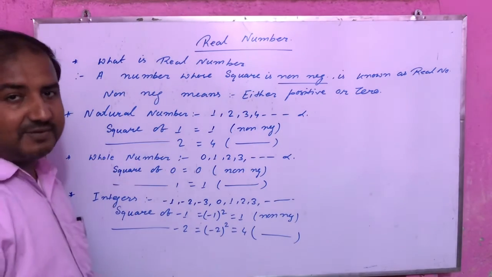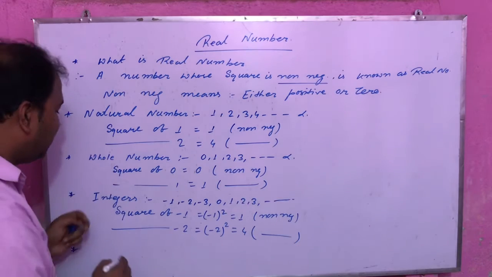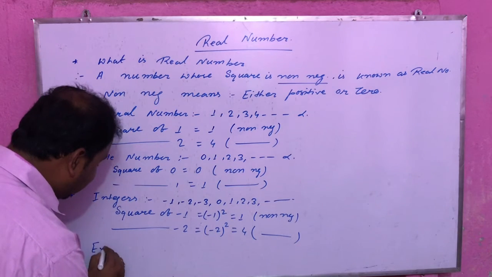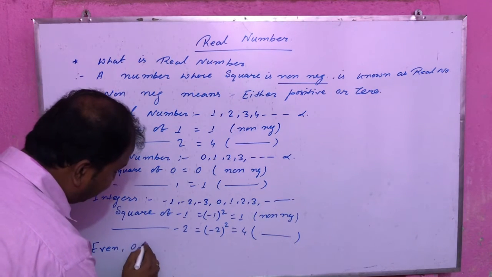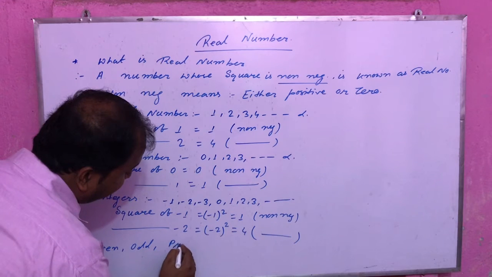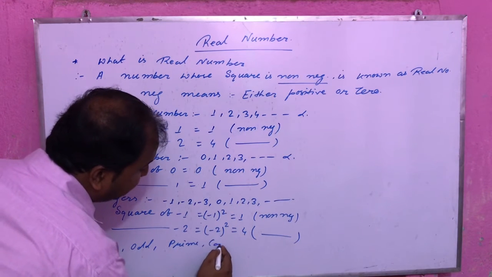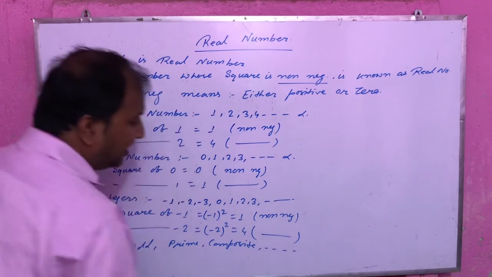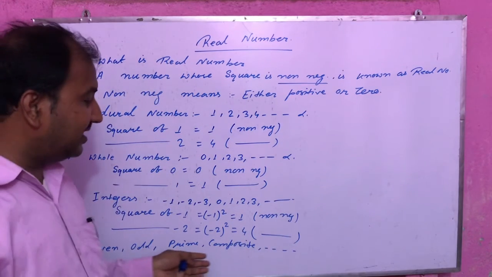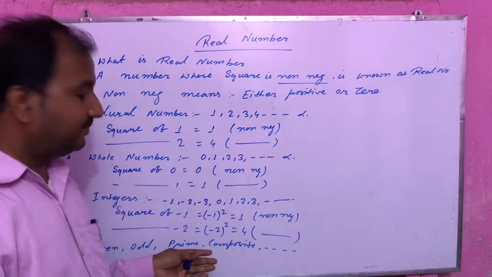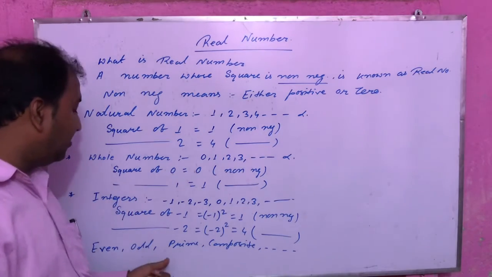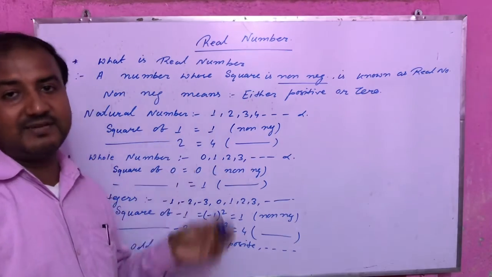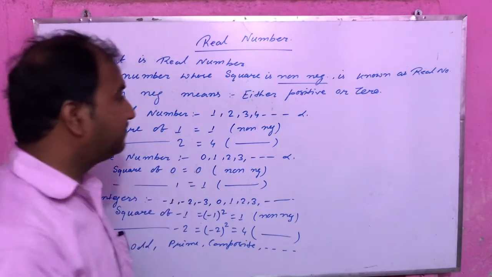Another one, if someone asks from you by the help of natural, whole, as we have learnt, even number, odd number, prime number, composite number, etc. Means whatever numbers we have learnt till now, even, odd, prime, composite, all these numbers belong to real number.